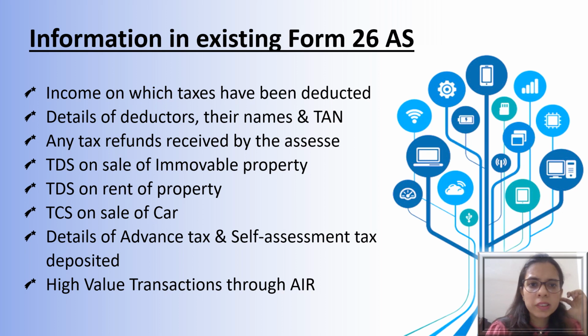Let us discuss the information which is currently being displayed in Form 26AS on the portal today itself. There we can find the details of income on which tax has been deducted, as well as taxes, if any, paid by the assessee himself or by the deductor on the assessee's behalf. The deductor in this case could be an employer, bank, or any other party. Along with this, the details of the deductor, their names and their TAN, tax deduction account number, are also reflected in Form 26AS presently.